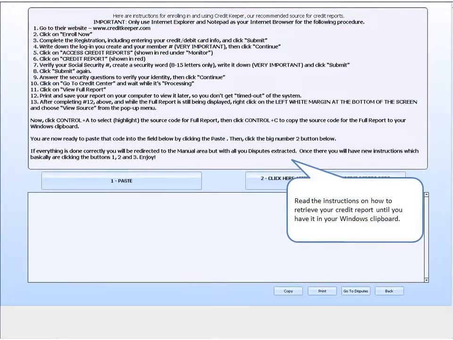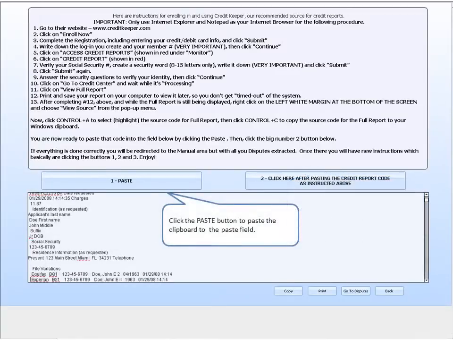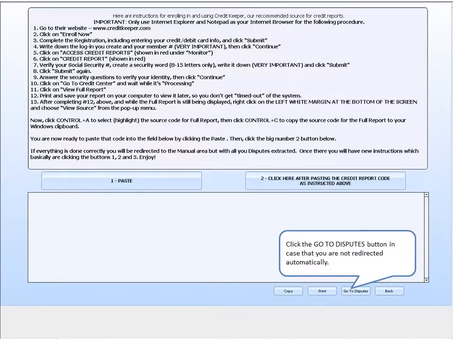Read the instructions on how to retrieve your credit report until you have it in your Windows clipboard. Click the Paste button to paste the clipboard to the paste field. Once pasted, just click button number 2. Click on the Go to Disputes button in case that you are not redirected automatically.